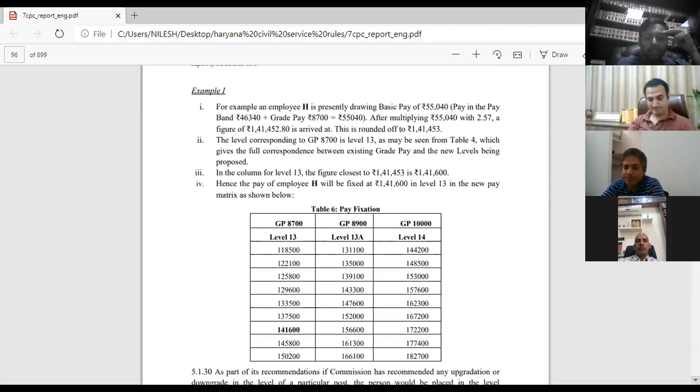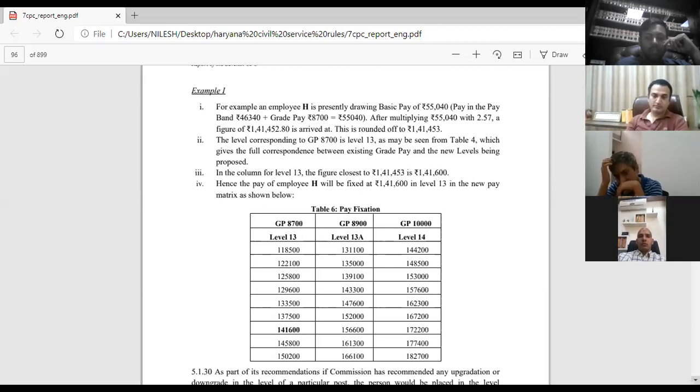His pay at the relevant time was 55,400, because DA has to be granted to that person. So after multiplication of 55,040 by 2.57, a figure of 1,41,452 comes. Now they have to fit him into the table because he was falling under level 13. How did you come to know that he is falling under level 13? Because grade pay was 8,700 rupees, and 8,700 grade pay was granted at level 13.